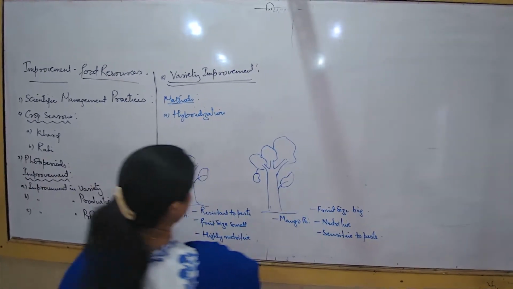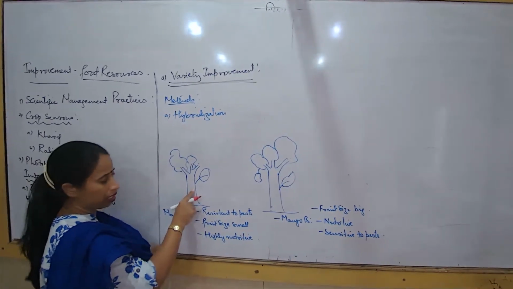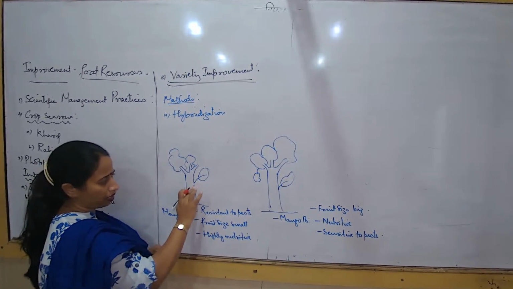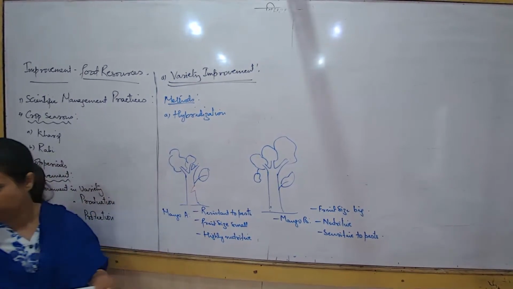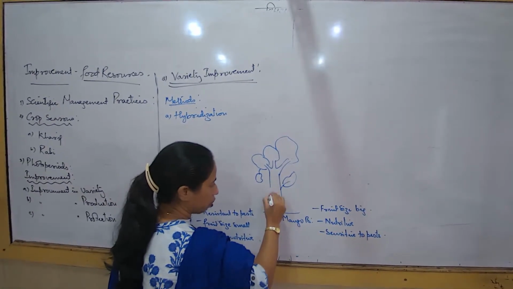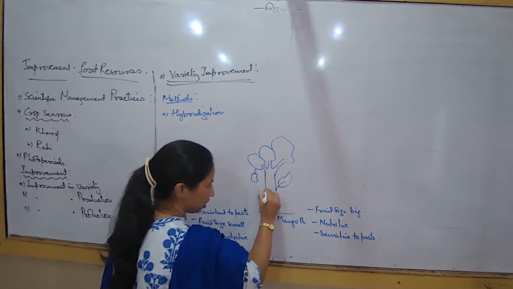How is the process of hybridization done? In the process of hybridization, it is possible to cut out a small portion of the stem from here, and merge it here. Cut out a small portion of the stem from here and merge it here. This is one method.